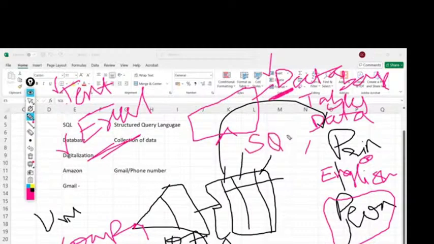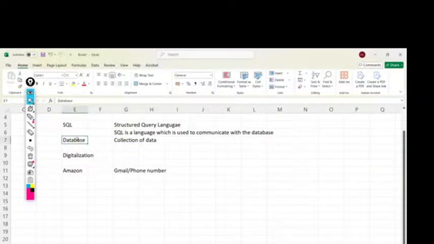Perfect. So now, what next? We understood what is database, we understood a little bit about the importance of data, and we understood what is SQL also. Now, as you know, we are going to learn MySQL in this course. So what is MySQL?